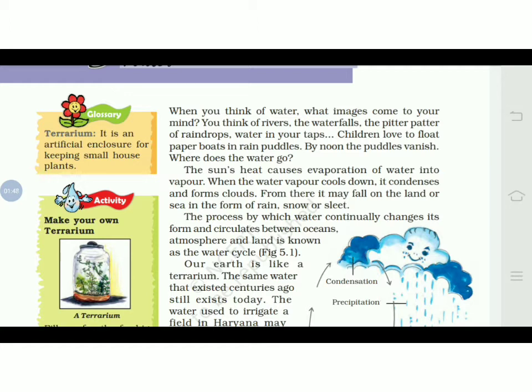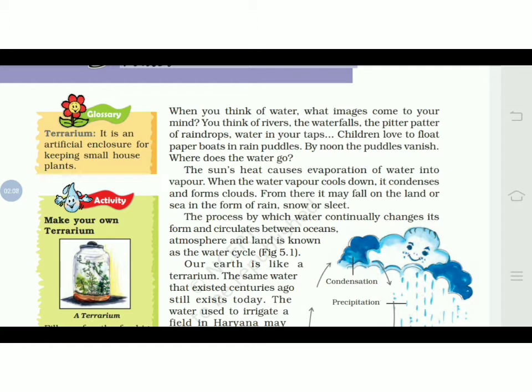So generally these are the things that come to your mind when you are thinking of water, where you can find water bodies or rivers, the waterfalls, and the raindrops. From rain also you can receive water, and even the water is easily available at your home in taps.